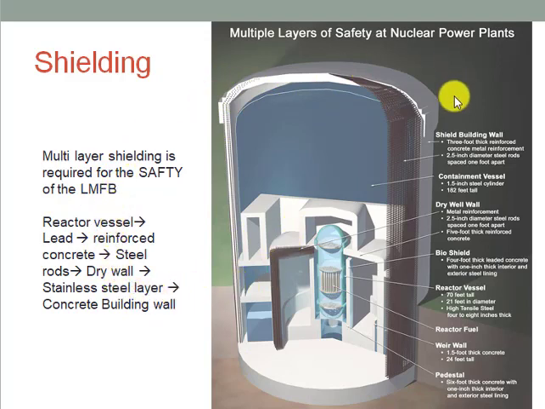These reactors have multiple layers of shielding for the security of the liquid metal fast breeder reactor. You can see here different layers of the shielding around the vessel of the reactor.